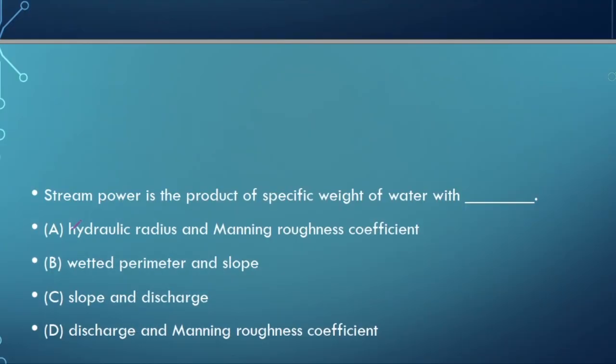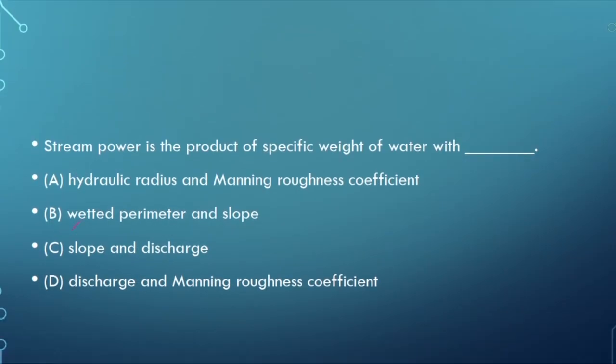Now moving to the next question. Stream power is the product of the specific weight of the water with what? So what is stream power first? Stream power is the rate of energy dissipation against the bed and the banks of a river or stream per unit length.